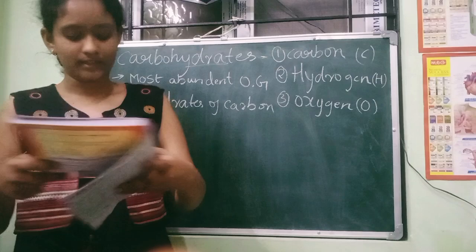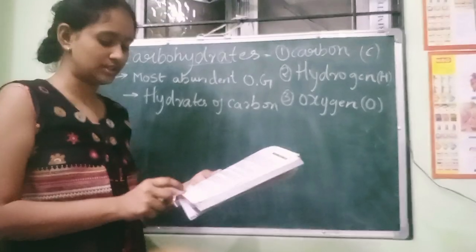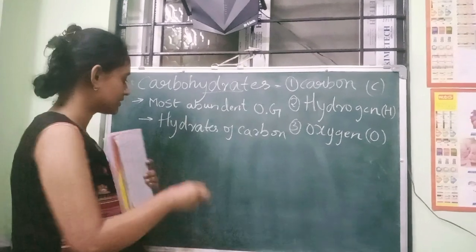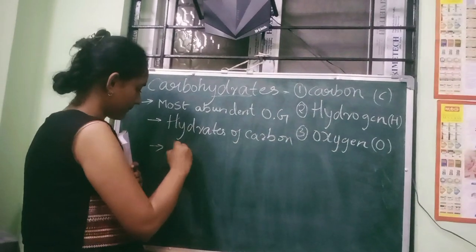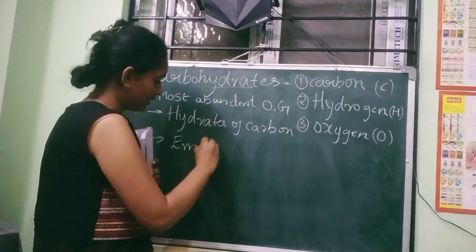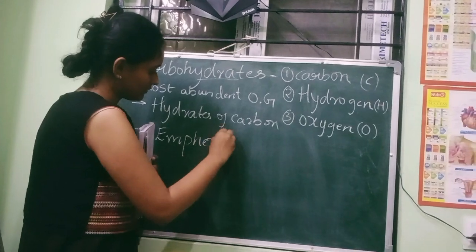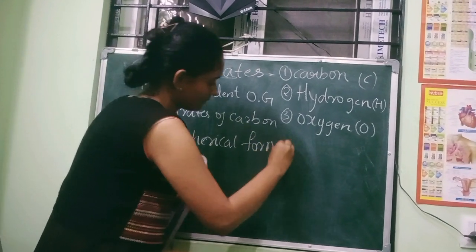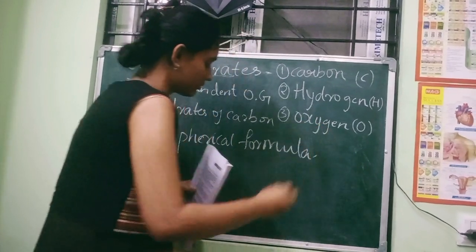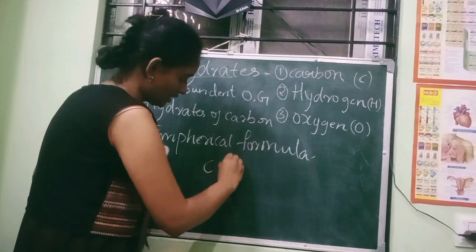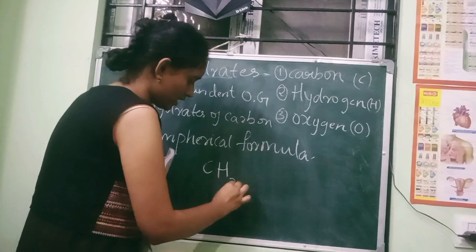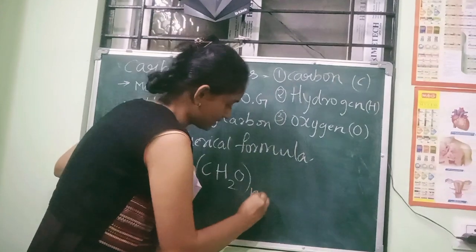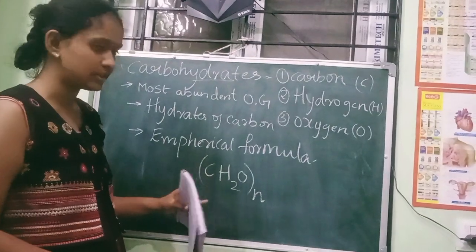The very important thing, useful for further learning, is the empirical formula. Its empirical formula is CH2O, where the whole molecule is taken n times. It is very important, remember.